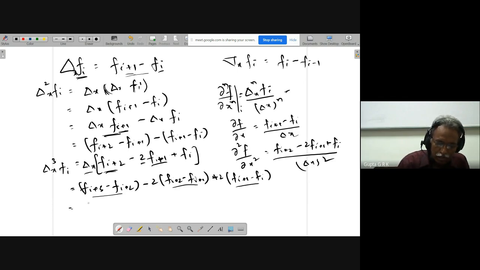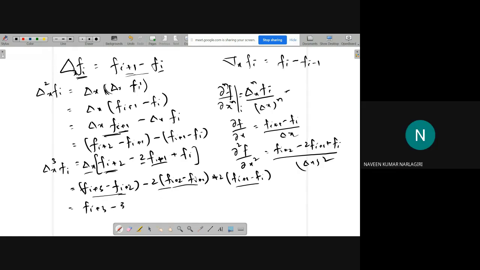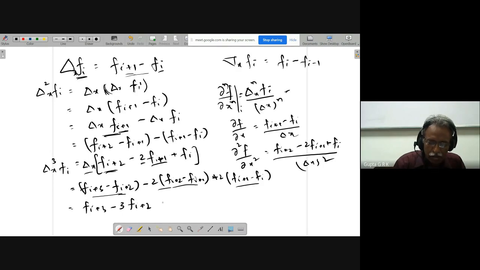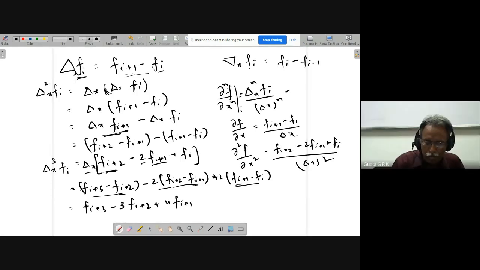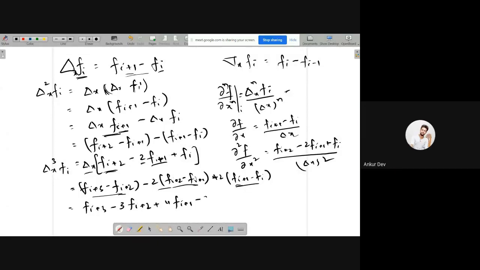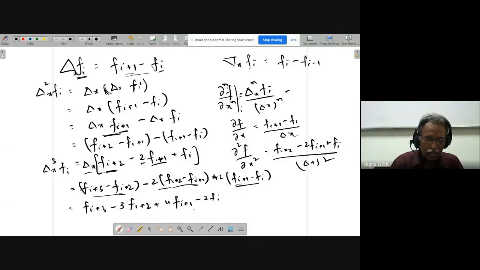So if I expand this, I will get f i plus 3. How many f i plus 2s are there? This is minus 1, this is minus 2, so minus 3 f i plus 2. And f i plus 1s: here plus 2, here plus 2, so plus 4 f i plus 1. And the f i's are minus 2 f i.